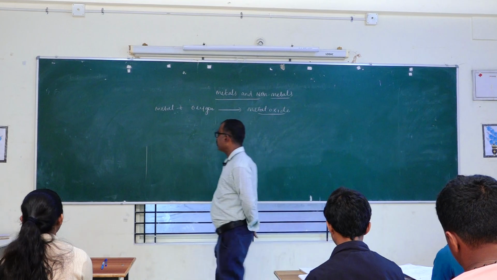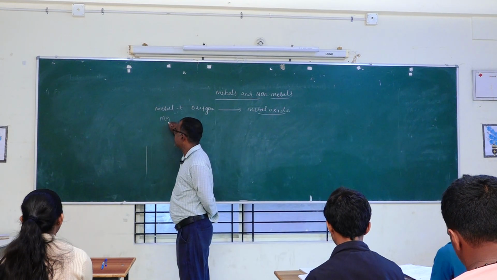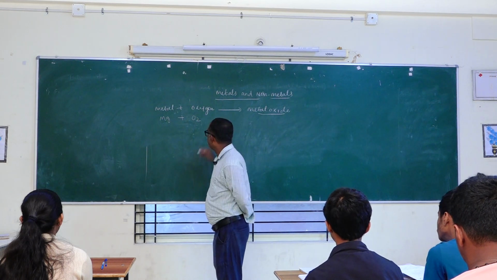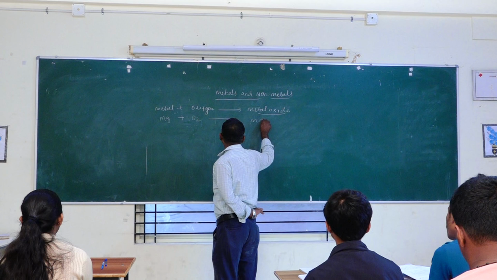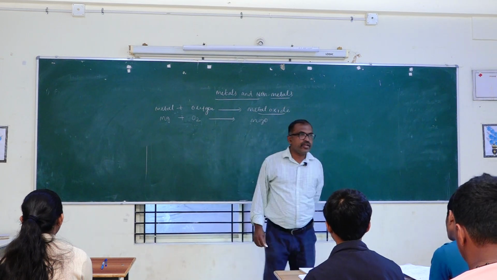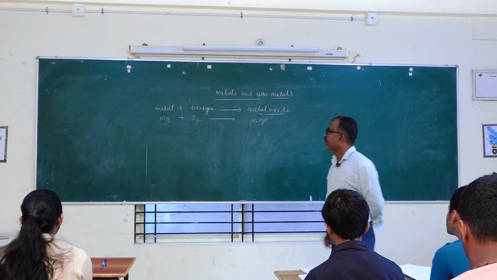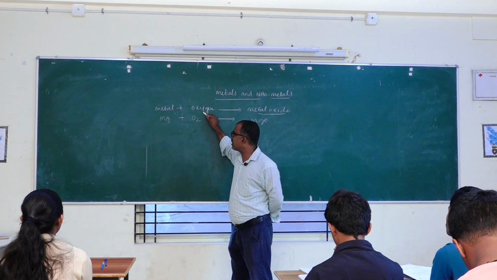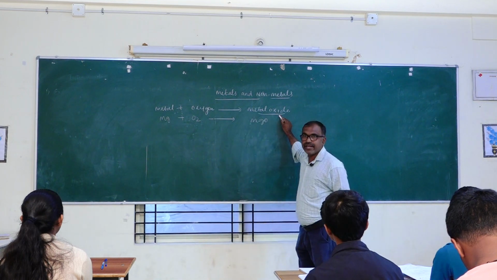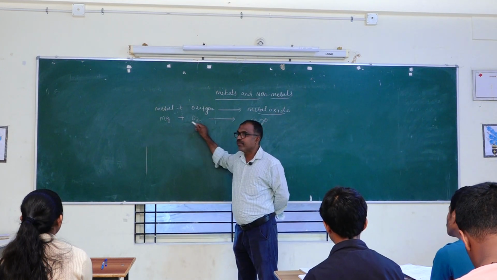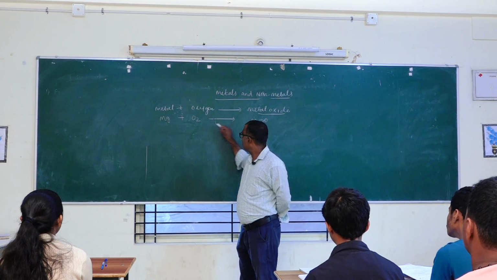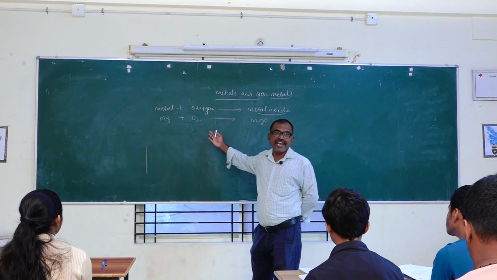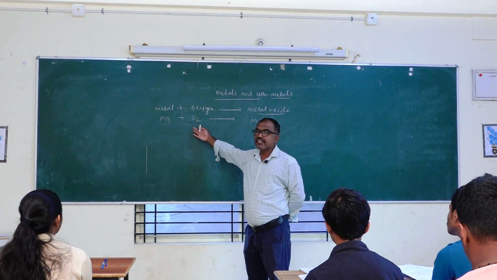For example, in our book they have given magnesium, Mg. Magnesium reacts with oxygen and gives magnesium oxide. So this is the first property: any metal reacts with oxygen and gives metal oxide. For example, magnesium reacts with oxygen to give magnesium oxide. This is not a balanced equation. Try to balance this equation.